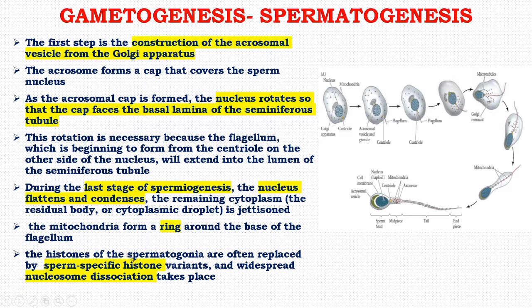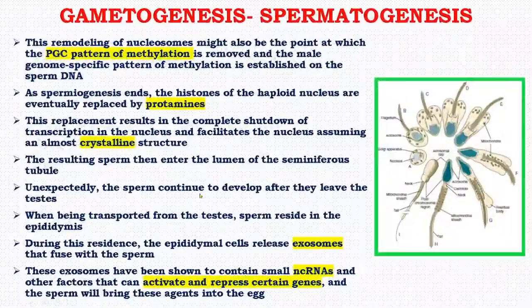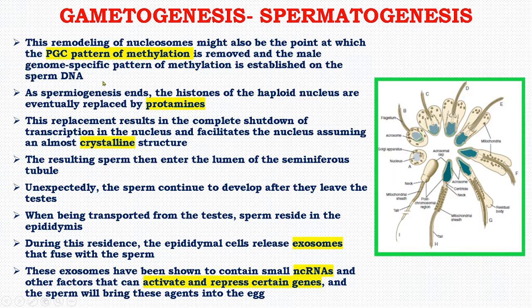The histones of the spermatogonia are often replaced by sperm-specific histone variants, and widespread nucleosome dissociation occurs. This remodeling of nucleosomes might also be the point at which the PGC pattern of methylation is removed and the male genome-specific pattern of methylation is established on the sperm DNA.